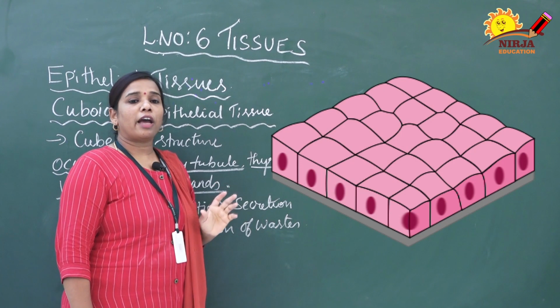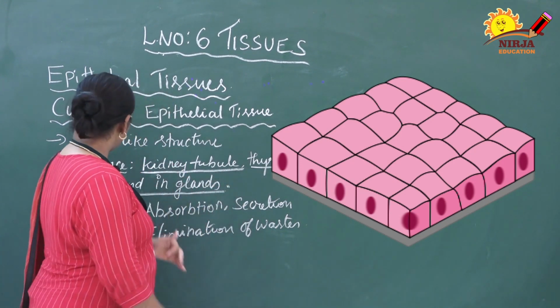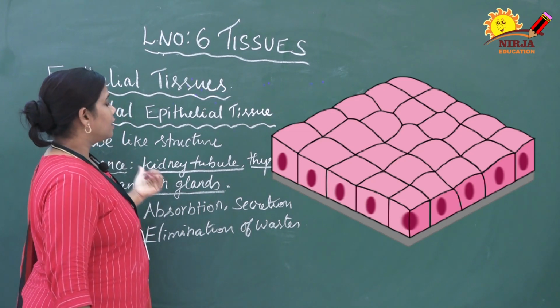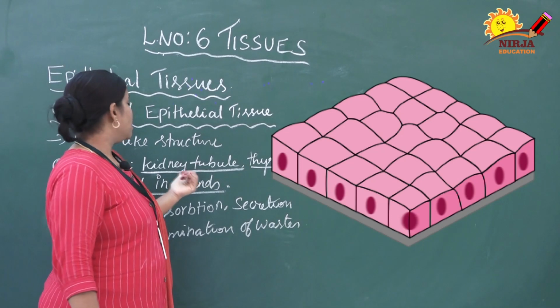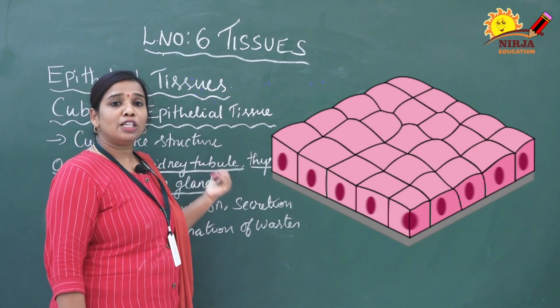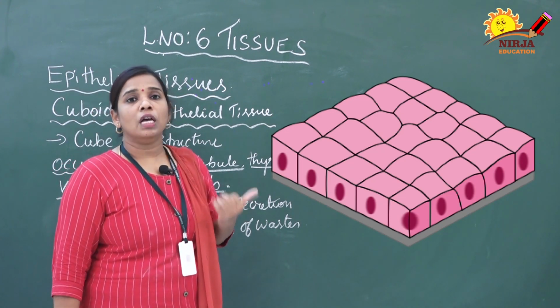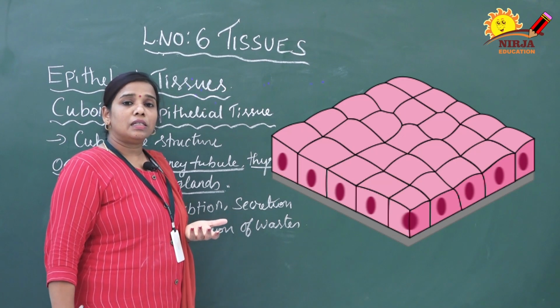They have dense cytoplasm and a prominent nucleus also. This mainly occurs in the thyroid gland, as well as the vesicles of the thyroid, and in the kidney tubules also. The kidney is made up of kidney cells, which are called the kidney tubules. We can tell it is a nephron. So the nephron is also made up of these cuboidal epithelial tissues.